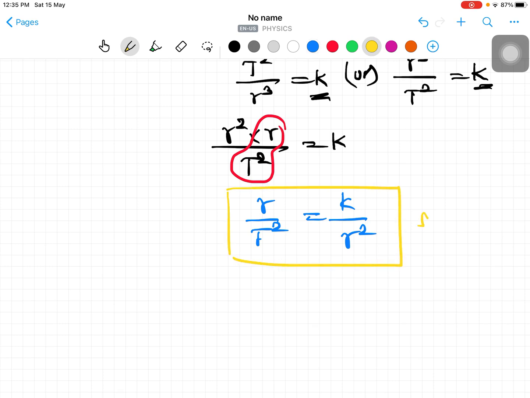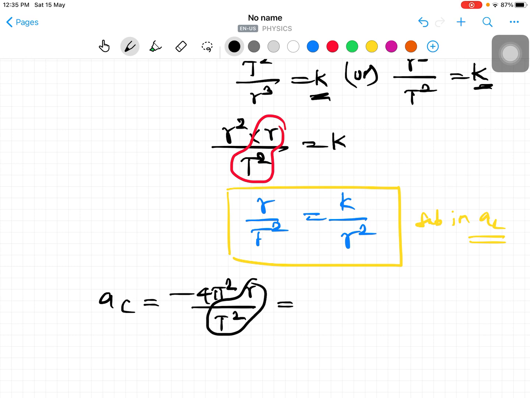Correct? Substitute this value in the centripetal acceleration. So what is the centripetal acceleration? Minus 4 pi square r divided by t square. Instead of r by t square, we now substitute, so it becomes minus 4 pi square k divided by r square.